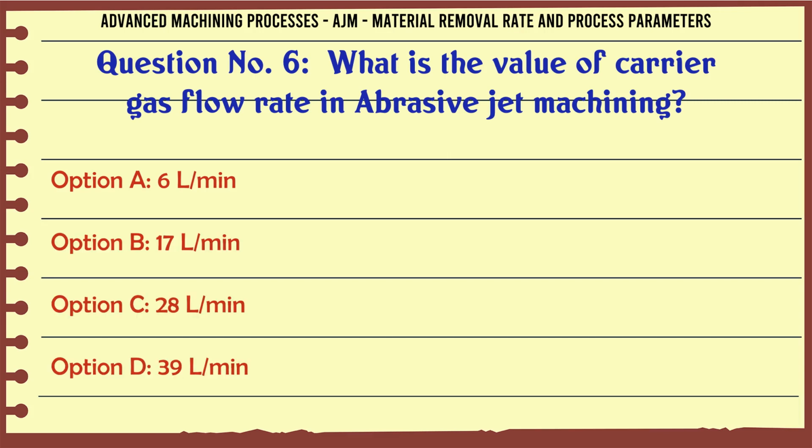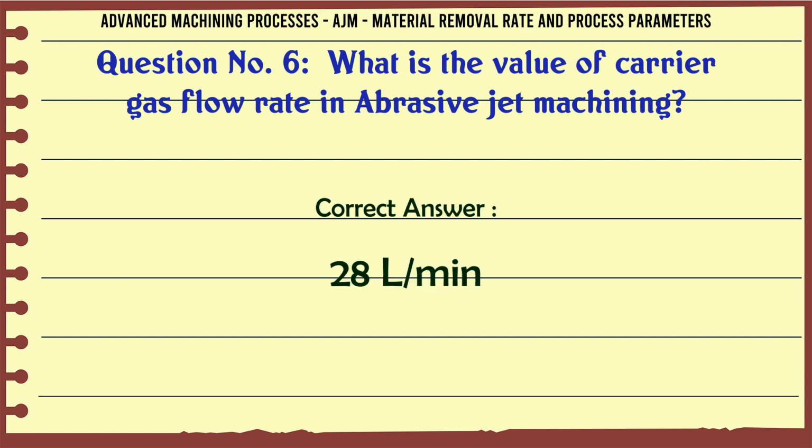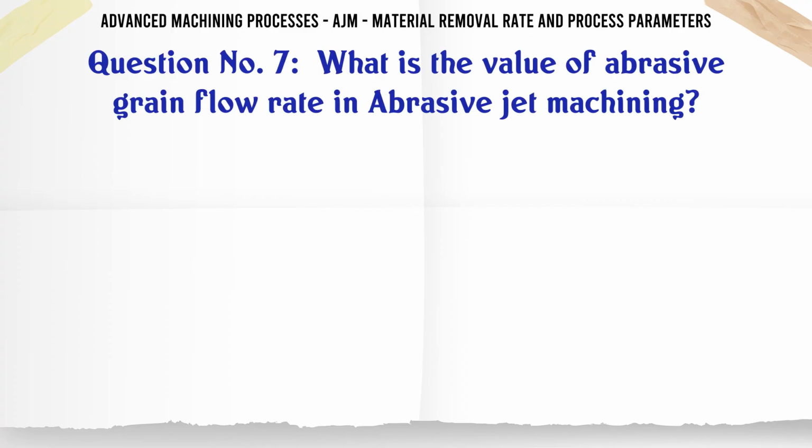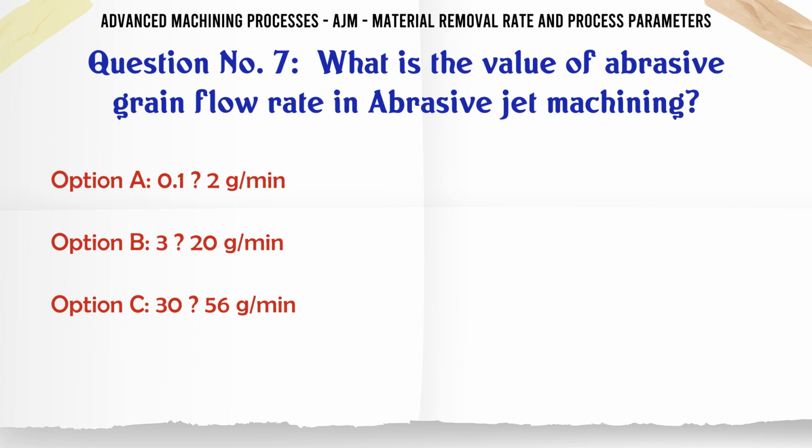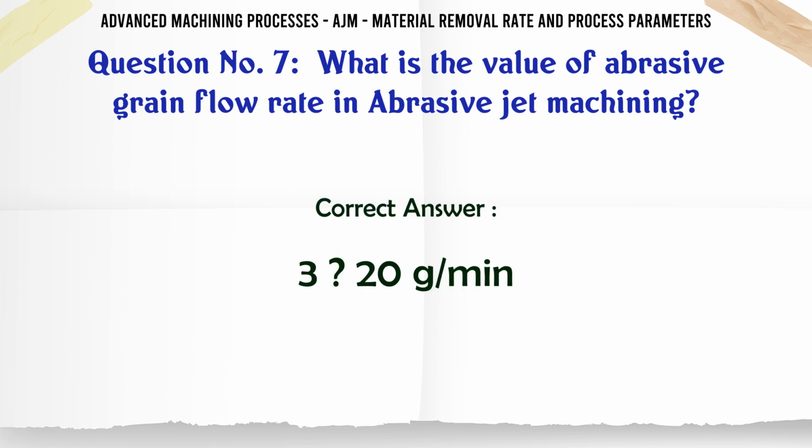A 6 L/min, B 17 L/min, C 28 L/min, D 39 L/min. The correct answer is 28 L/min. What is the value of abrasive grain flow rate in abrasive jet machining? A 0.12 g/min, B 3-20 g/min, C 30-56 g/min, D 68-85 g/min. The correct answer is 3-20 g/min.